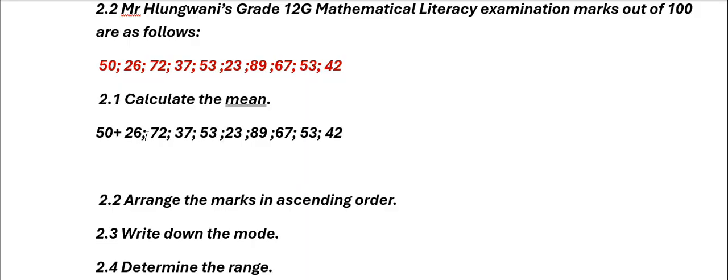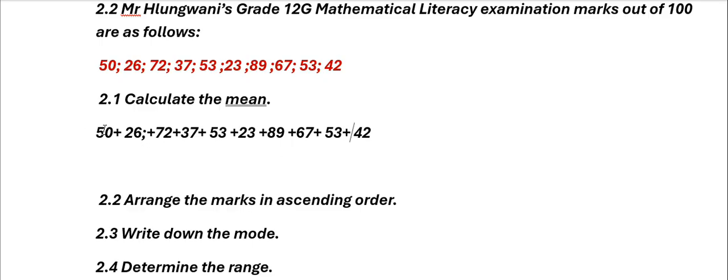We're going to keep on putting the addition sign to show that these numbers are being added. And then we're going to say 37 plus 53, 53 plus 23, 23 plus 89, and then 89 plus 67, 67 plus 53, 53 plus 42.